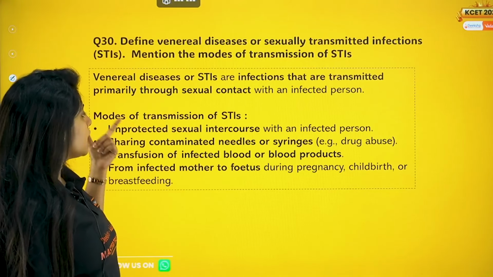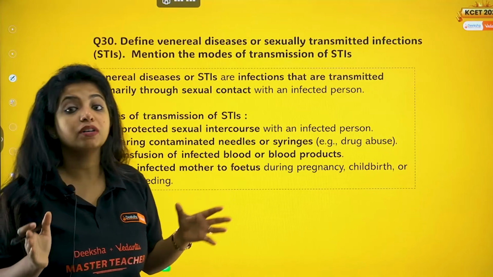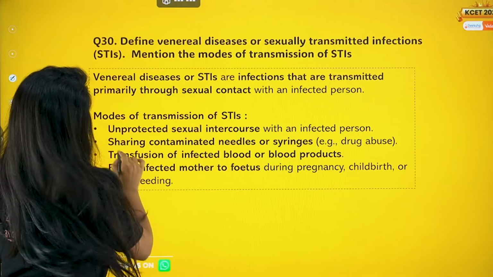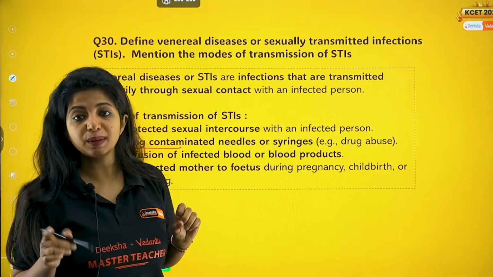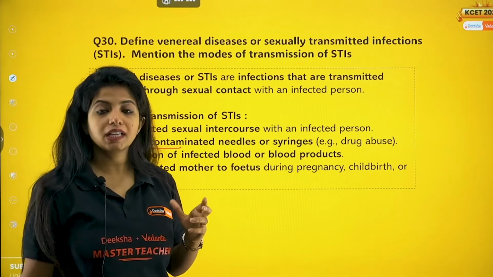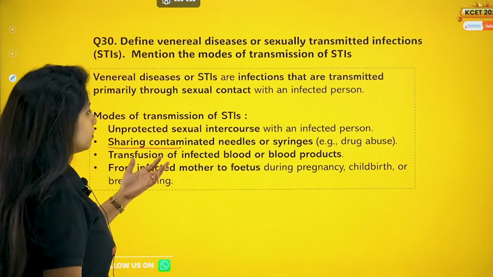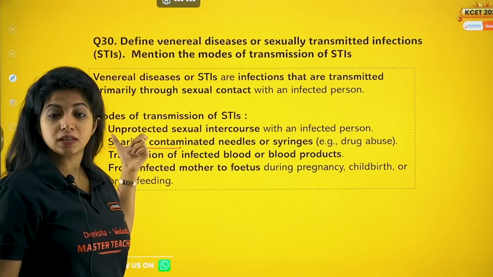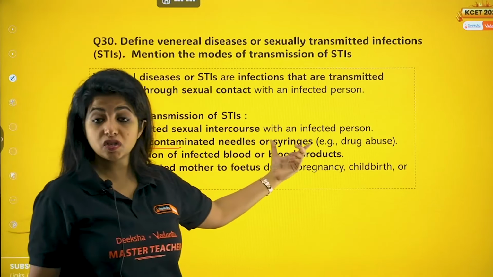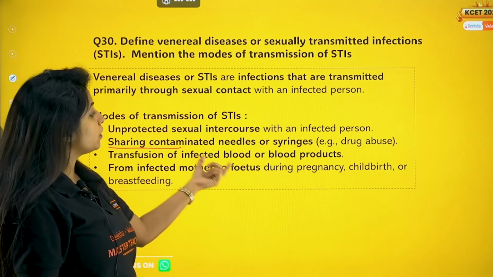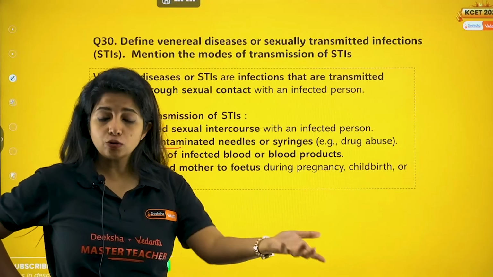Now, modes of transmission. Unprotected sexual intercourse is the first one. Without condoms, you might get infected because it is passed through the body fluids. Second, sharing contaminated needles or syringes. Listen, one very important thing, not all sexually transmitted diseases are transferred like this. You have exceptions like HIV, which also spreads through other body fluids like blood. So modes of transmission of STI are not just limited to unprotected sexual intercourse. For some diseases, it can be spread through sharing contaminated needles or syringes because blood is involved there. Transfusion of infected blood or blood products. For example, a person who undergoes repeated blood transfusion, a person who has thalassemia has to undergo repeated blood transfusion.